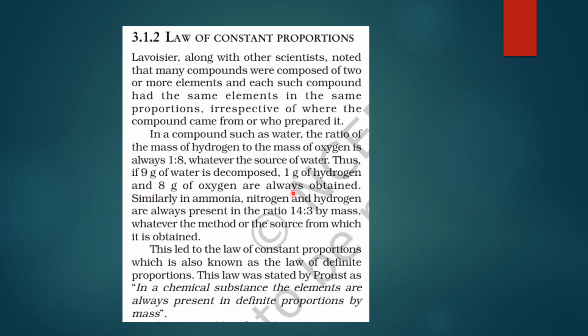चाहे आप वो किसी भी country से लो water, किसी भी laboratory में आप prepare करो, anywhere, so it is universal, right? Similarly, ammonia में nitrogen and hydrogen होते हैं, ok, तो उनका ratio जो होगा 14:3 होगा by mass, from whichever method or source you are obtaining it. So this is fixed. So law of constant proportions को हम law of definite proportions भी बोलते हैं.